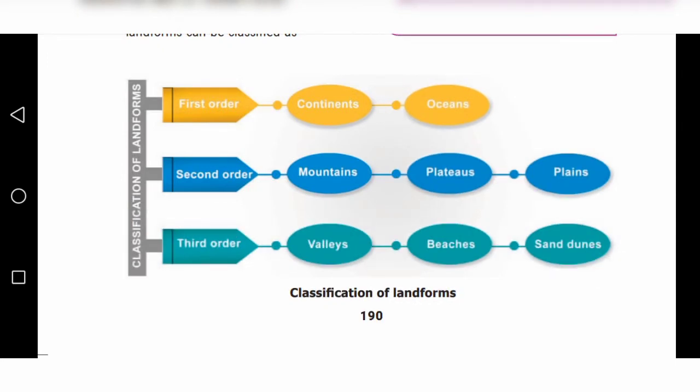Second order landforms include mountains, plateaus and plains. Next, third order landforms include valleys, beaches and sand dunes. Understand, children? Now we are going to see one by one.